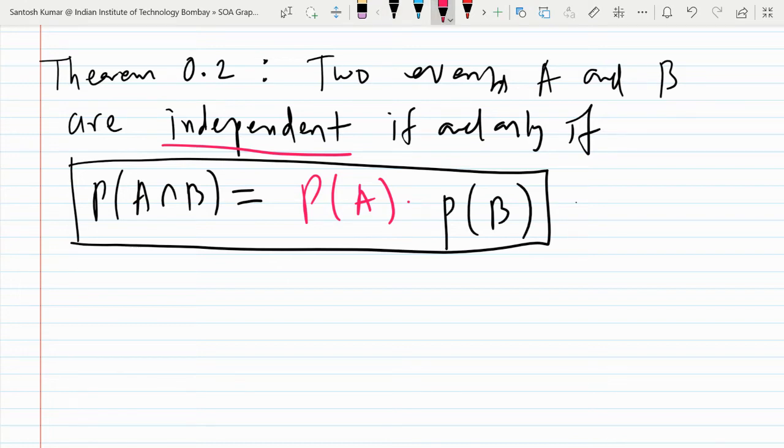So when you want to prove or check that two events A and B are independent, then probability of A intersection B is equal to P(A) into P(B). So this is the meaning of independence.